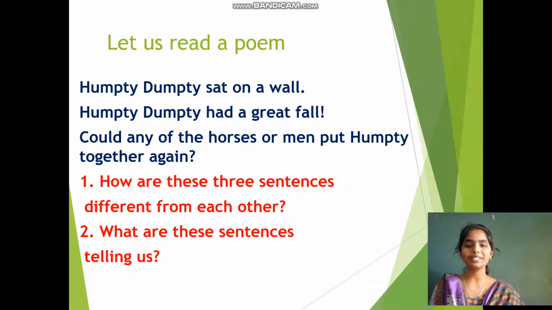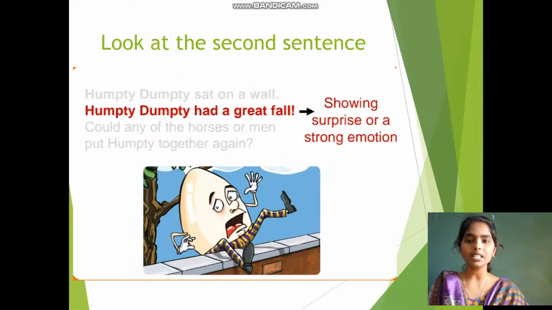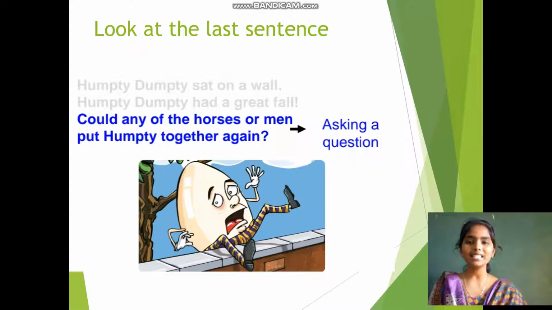Let's learn the difference between them. Yes, look at the first sentence. Humpty Dumpty sat on a wall. It's telling some information for me, isn't it? Humpty was sat on a wall, like that it is giving some information. Let's look at the second sentence. Humpty Dumpty had a great fall, showing surprise or a strong emotion. Coming to the last sentence, could any of the horses or men put Humpty together again? They are asking questions for us. It is an asking question.